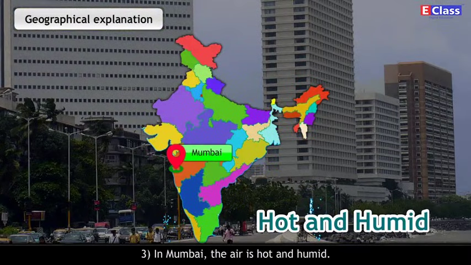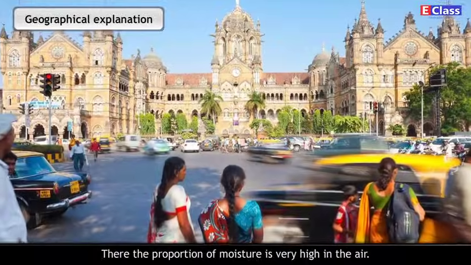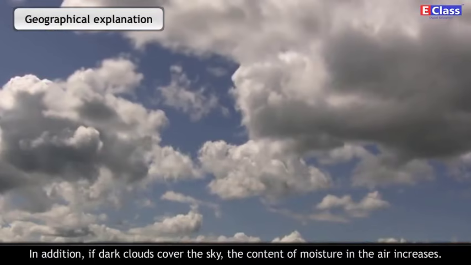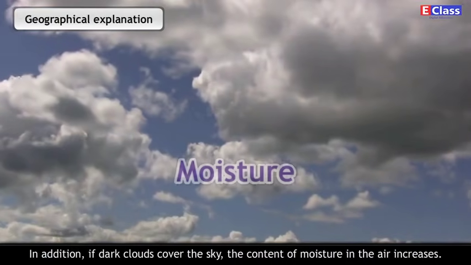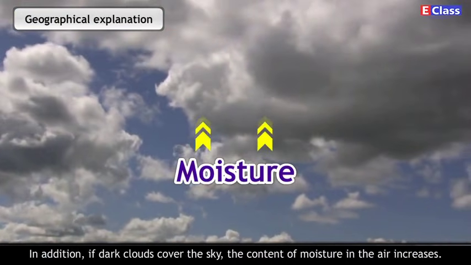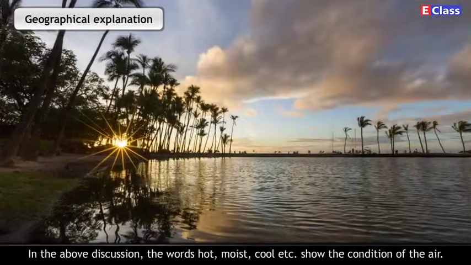In Mumbai, the air is hot and humid. There the proportion of moisture is very high in the air. In addition, if dark clouds cover the sky, the content of moisture in the air increases.